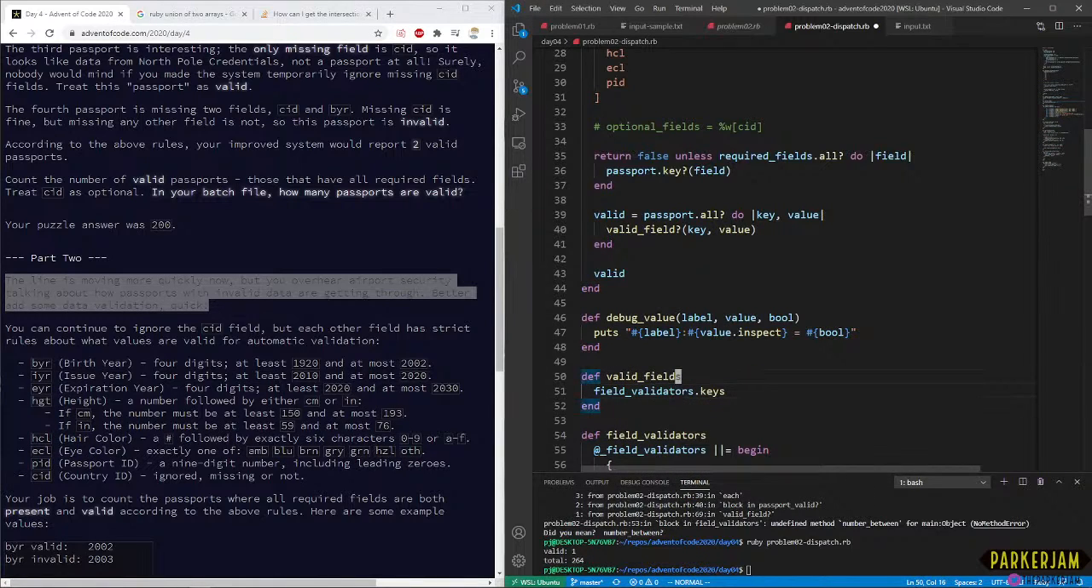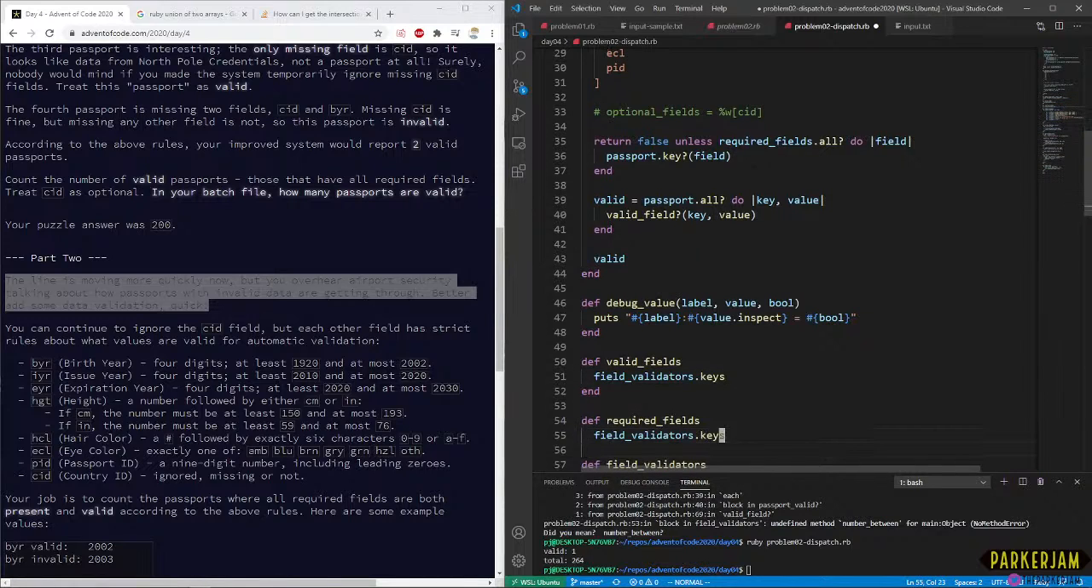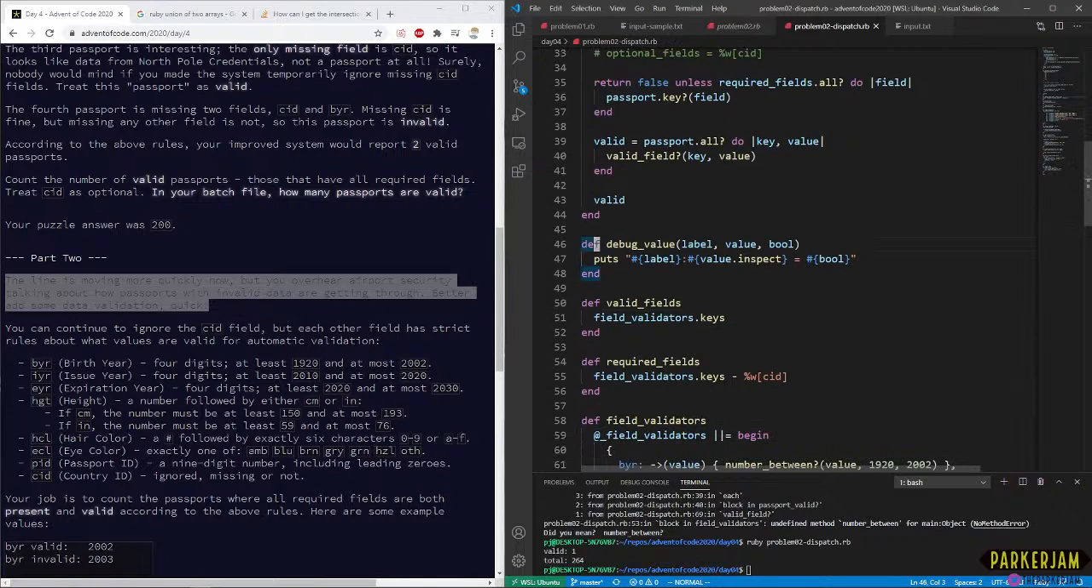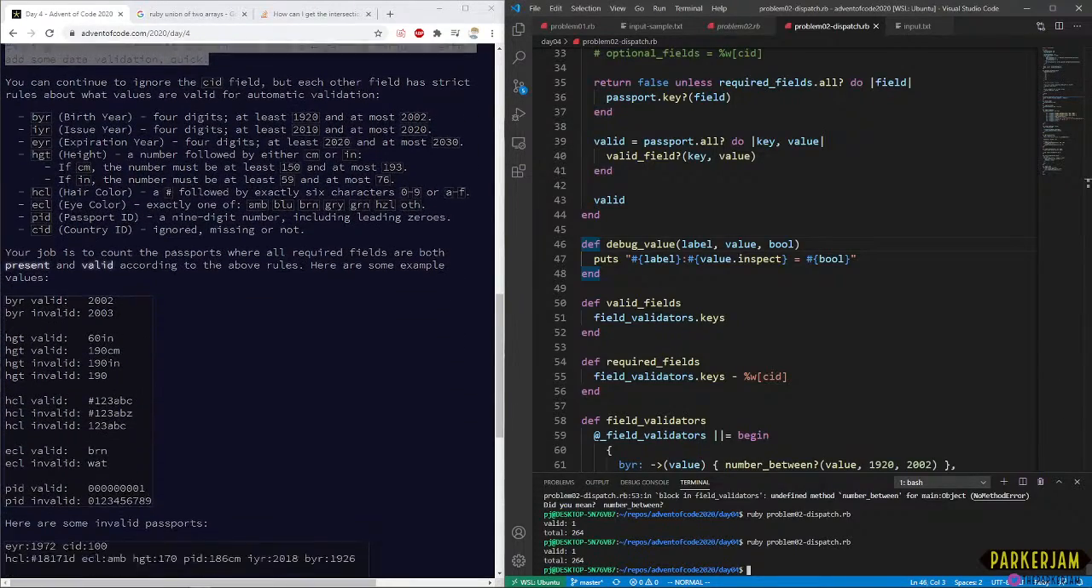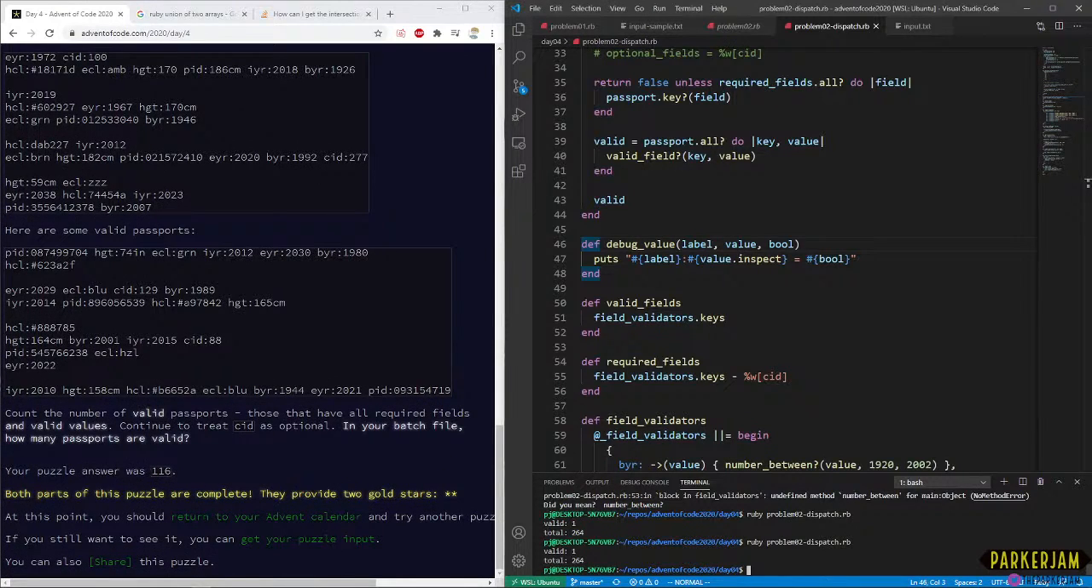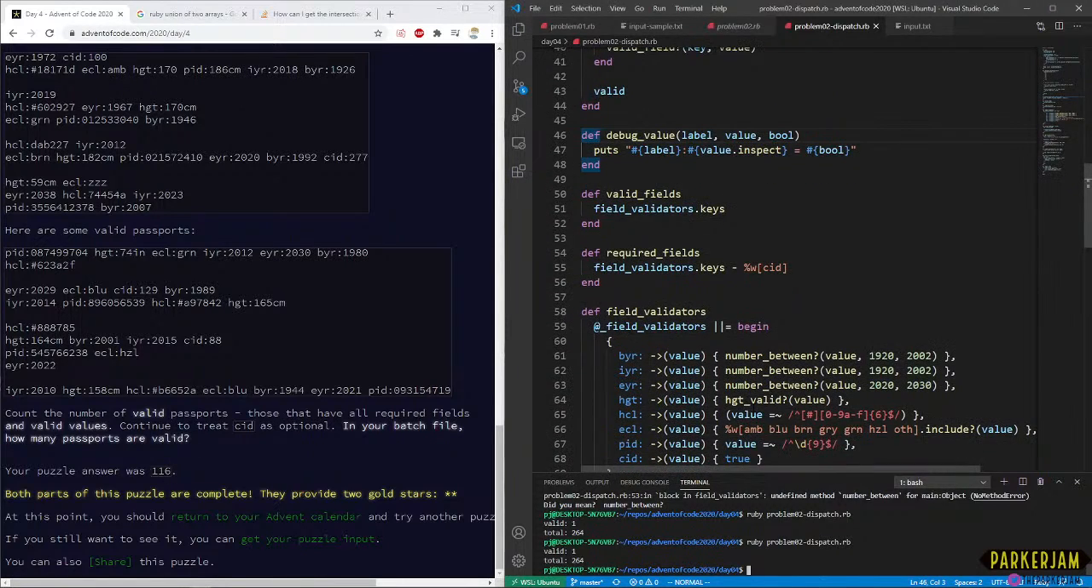Okay, so let's say valid fields, and then required fields is going to be valid fields minus, because the CID is optional. Okay, this should continue to work also. And actually, let's check to make sure that... Oh, only one is valid now. That's actually probably not correct. I probably have a huge regression here.